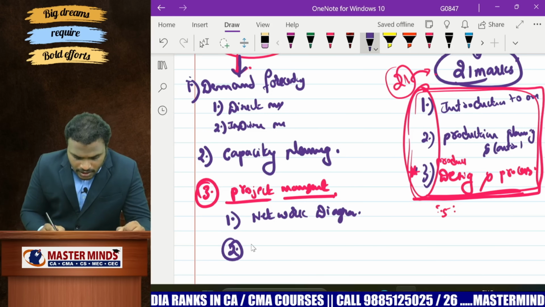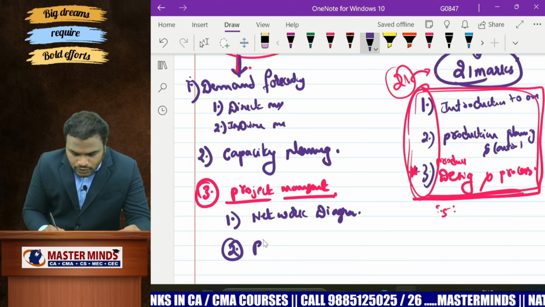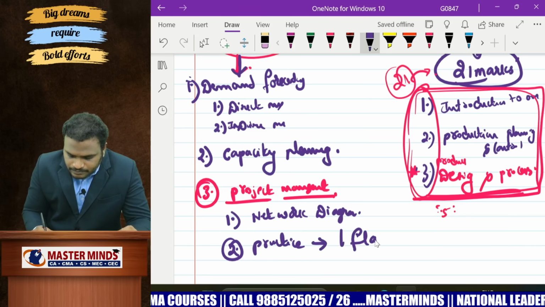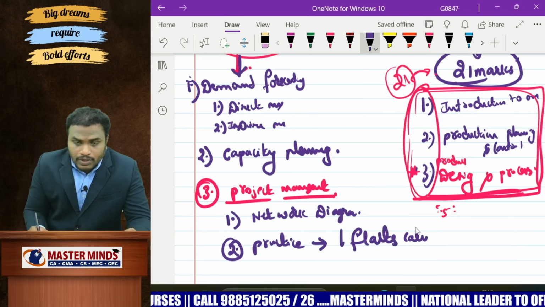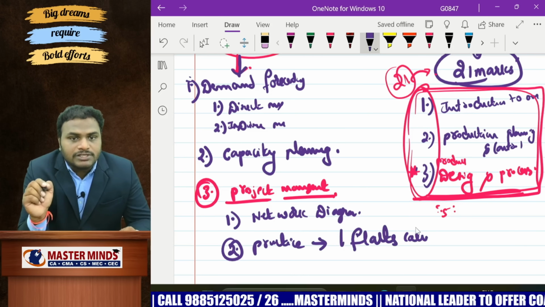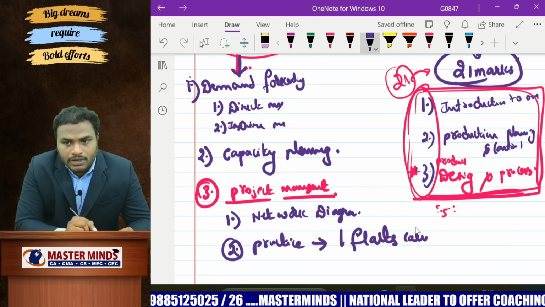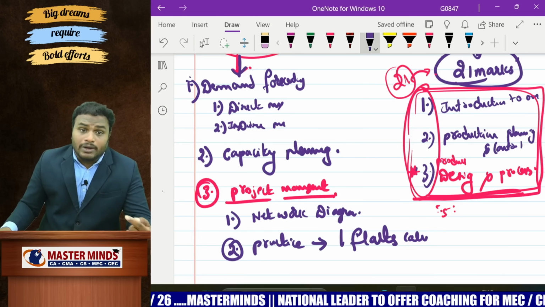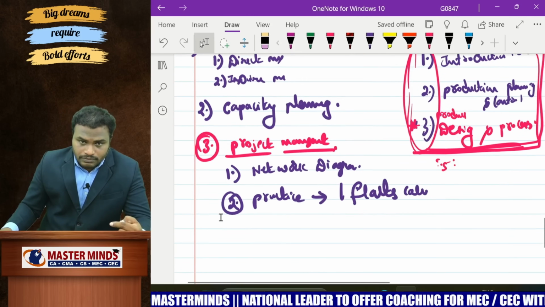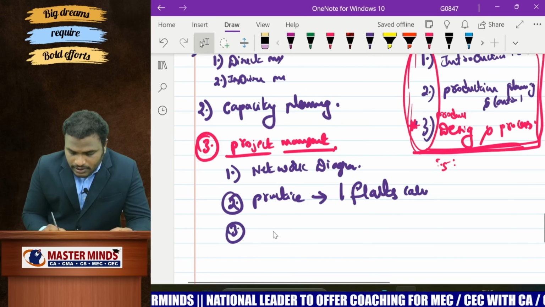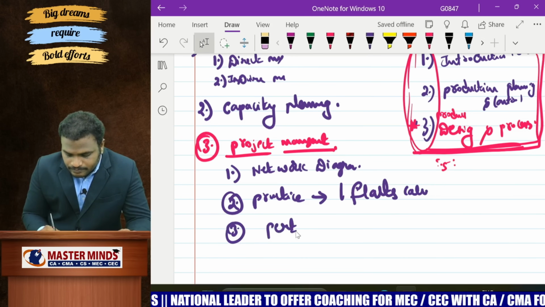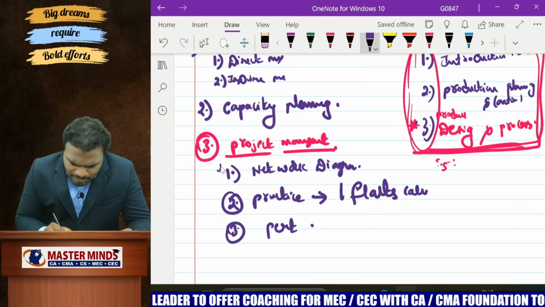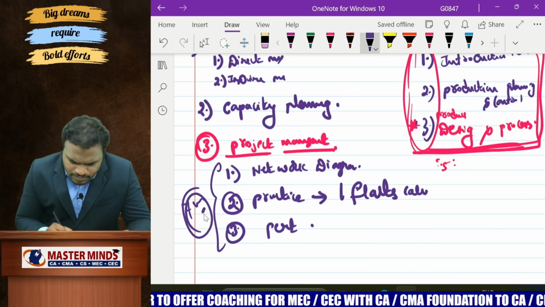Okay. Now, practice only one problem on floats, float calculations. Don't practice all the problems. Only one problem is sufficient on the calculation of floats. After completion of the floats concept, then you have to come to the next one, optimistic and pessimistic times. Now, a compulsory 7 marks question will come from this project management.